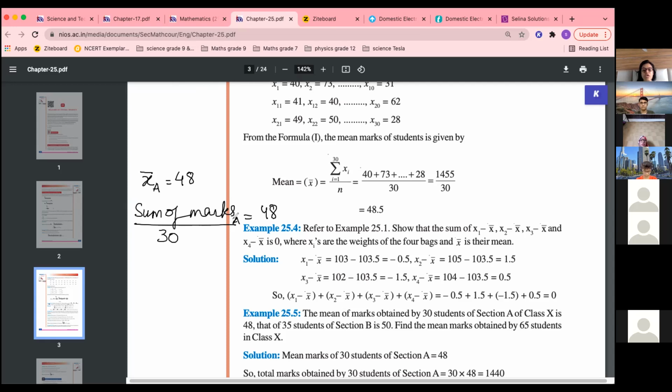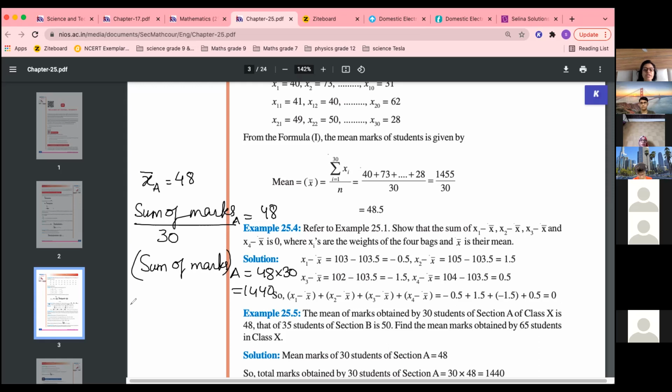This is for A. So for A, the sum of marks for section A will be equal to 48 into 30, which they have calculated. Understood? Total marks, or sum of marks obtained, is 48 into 30, calculated over here as 1440.